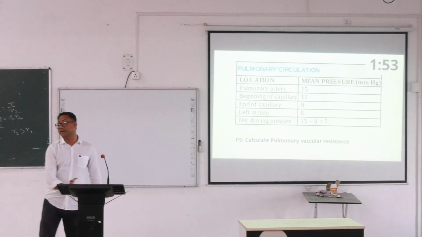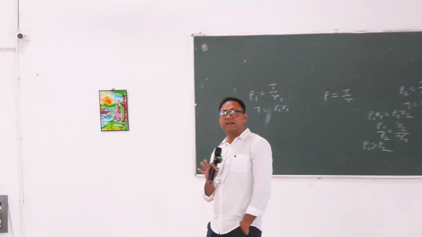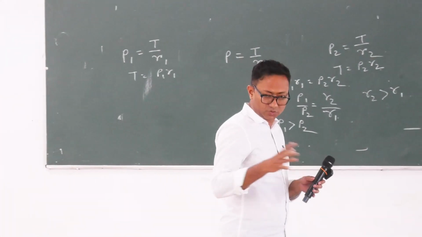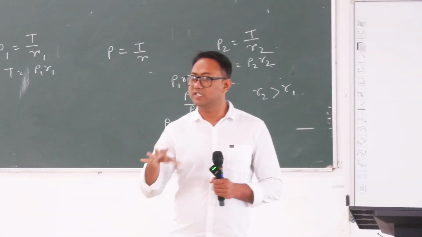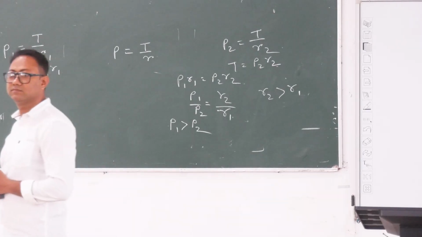Now we will talk about peripheral resistances. You have two different types of circulation. One is your systemic circulation that we just talked about, which starts from the aorta and ends in the right atrium. Similarly, where is the beginning of your pulmonary circulation?